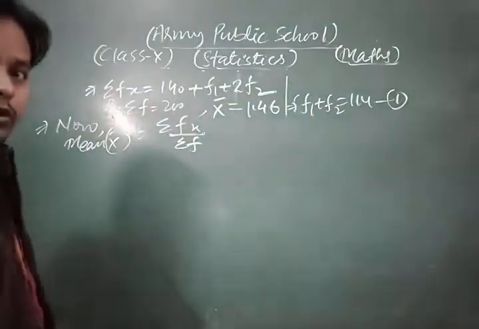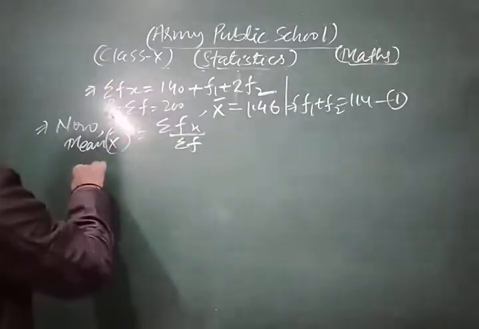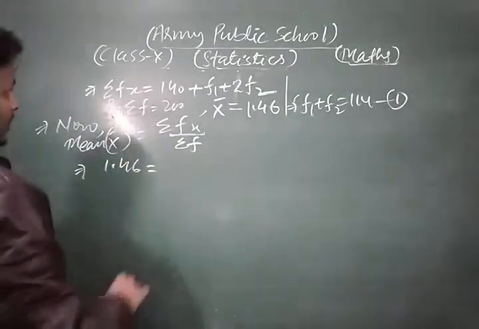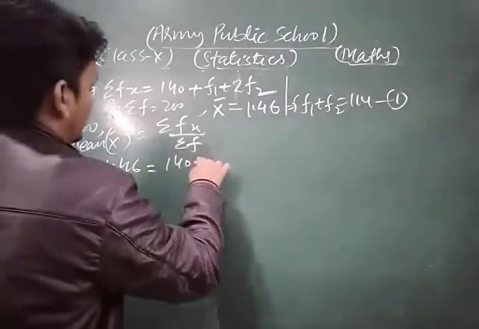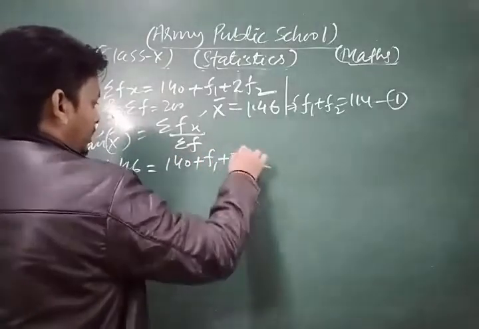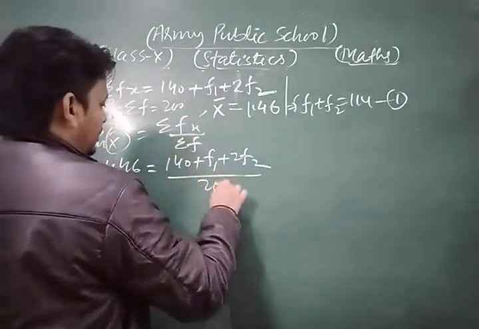Now we apply the formula for mean. The mean is 1.46, which is equal to sigma fx, that is 140 plus f1 plus 2f2, divided by sigma f, that is 200.